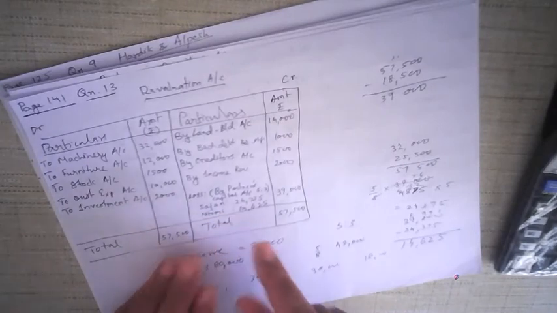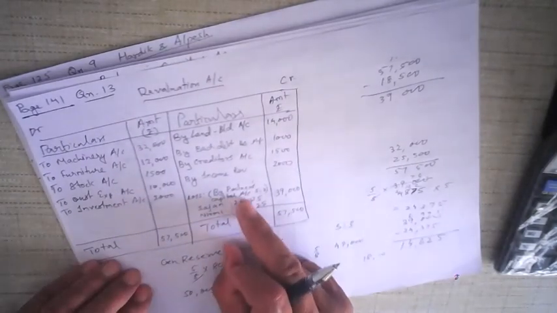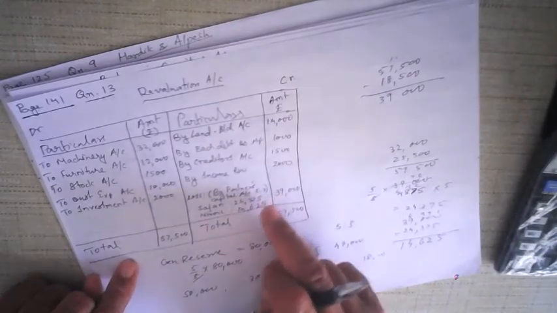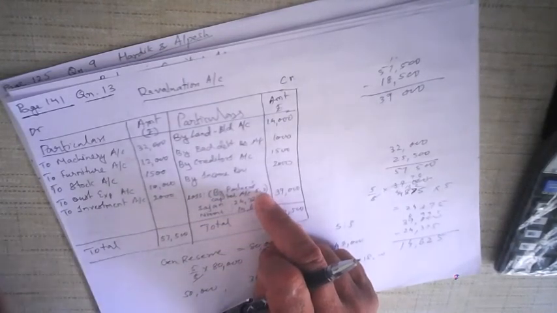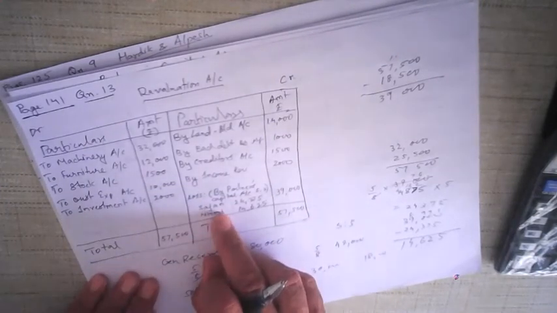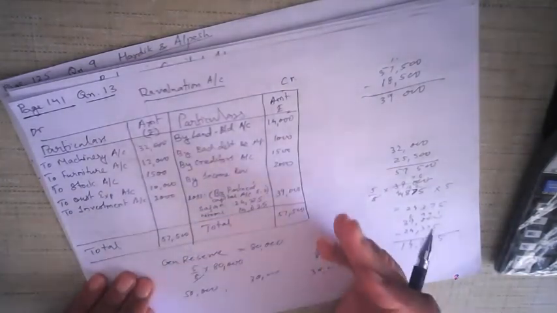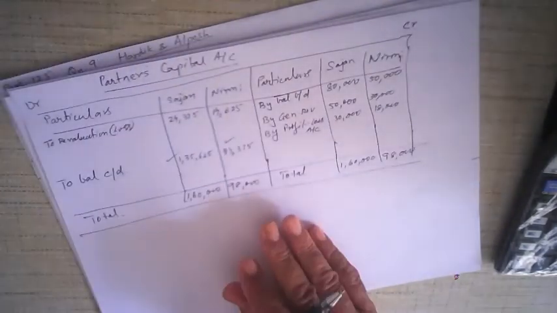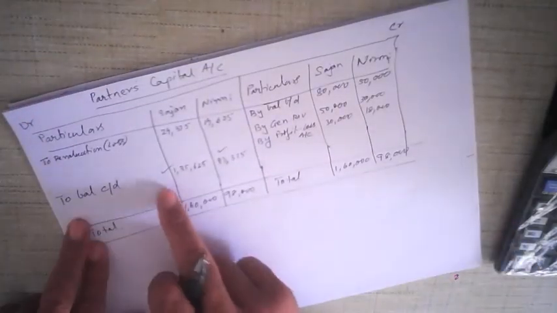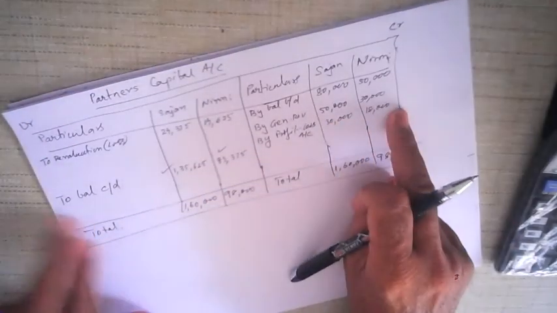Sajan and Nirmi, they have to suffer that loss. It is distributed to the partners' capital accounts. If there is a current account, then the partners' current accounts. Okay, in which ratio? 5:3, the old ratio, not the new ratio. Now we have got this revaluation account, and this is the loss. This loss has to be transferred to the partners' capital accounts. So we first prepare the partners' capital account, again with particulars, the two partners, debit and credit.